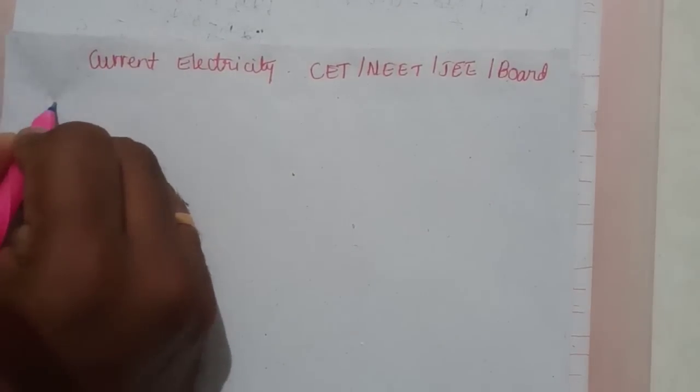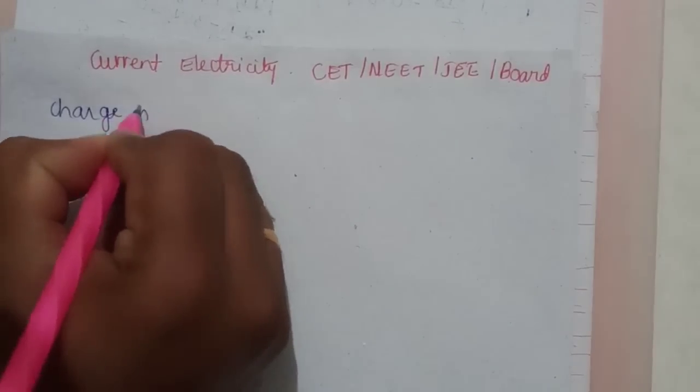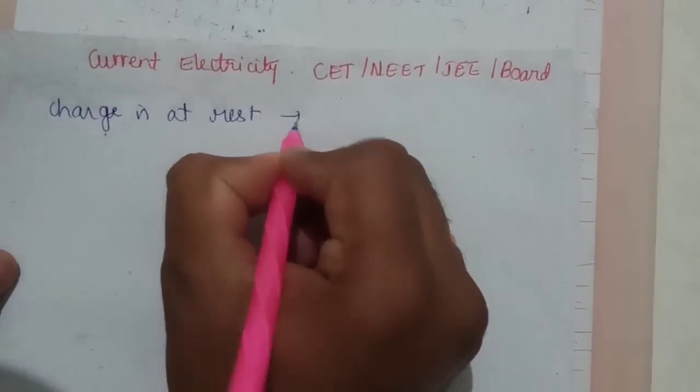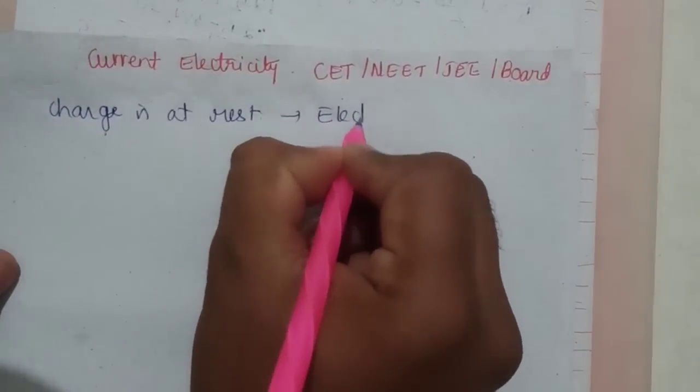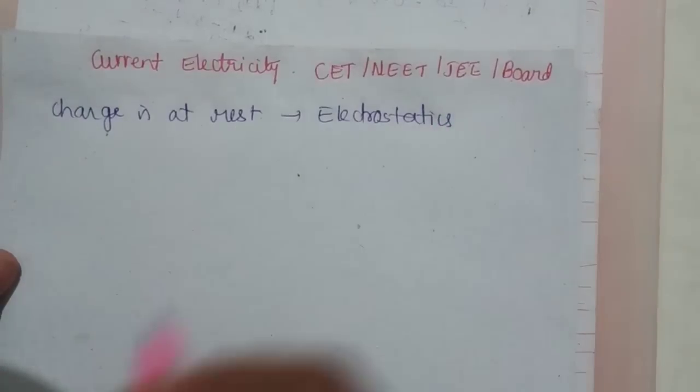When the charges are at rest, that branch we call electrostatics. When the charges are at rest, that branch is electrostatics, which we study in electric charges and fields, electrostatic potential and capacitors.